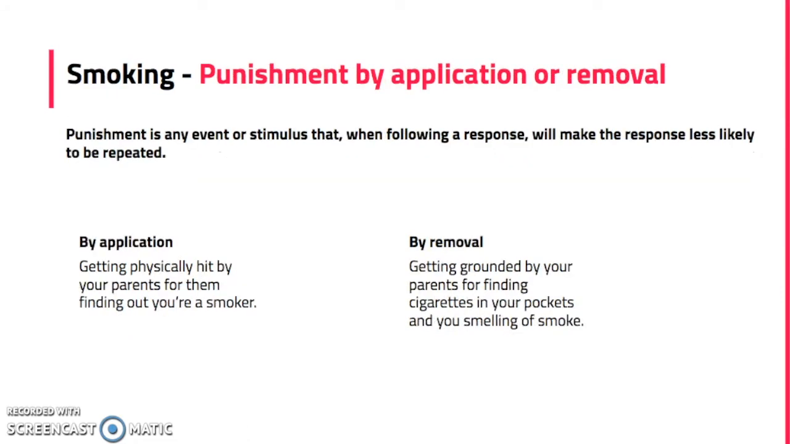Other than reinforcement, we talk about punishment. Punishment is defined as any event or stimulus that, when following a response, will make the response less likely to be repeated. In correlation to our chosen bad habit, punishment by application could be getting physically hit by your parents for them finding out you're a smoker. And punishment by removal could be getting grounded by your parents for finding cigarettes in your pockets and you smelling of smoke.